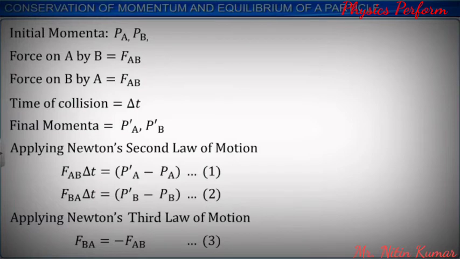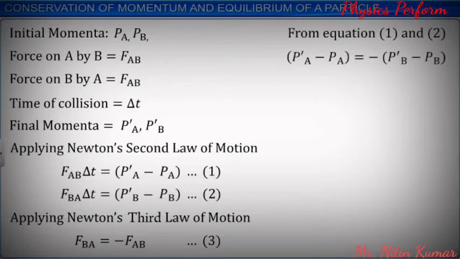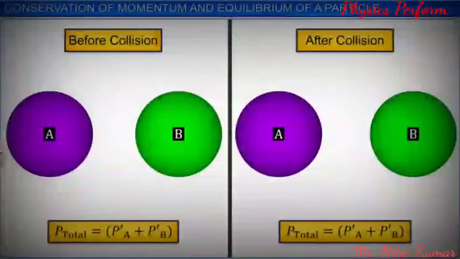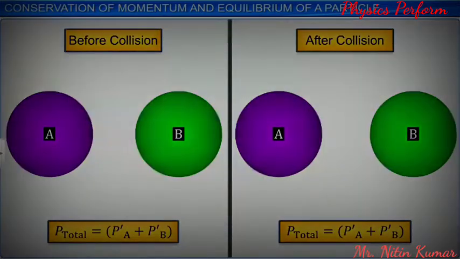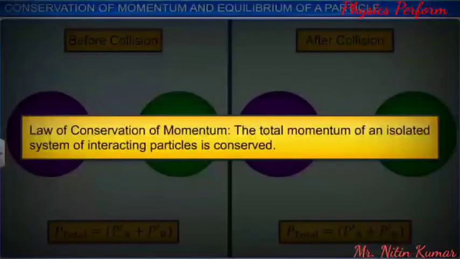Substituting the values from equations 1 and 2 in equation 3 and resolving, we get PA plus PB is equal to P'A plus P'B. This shows that the total momentum before the collision is equal to the total momentum after the collision. This proves that the law of conservation of momentum holds true for all isolated systems.